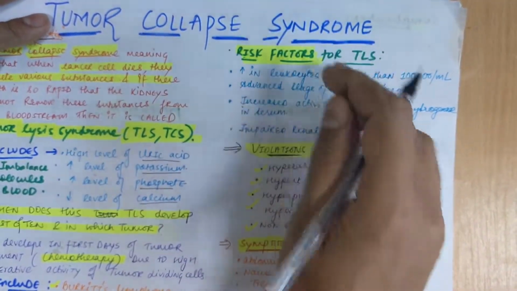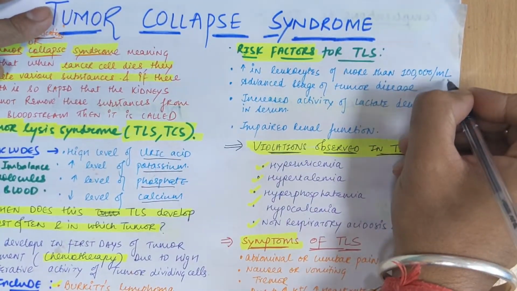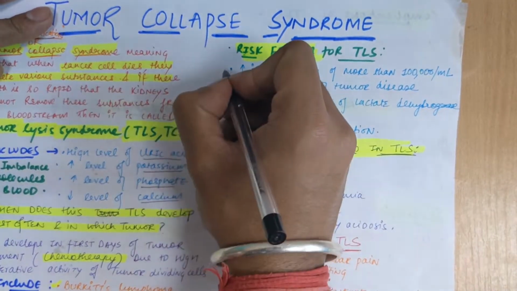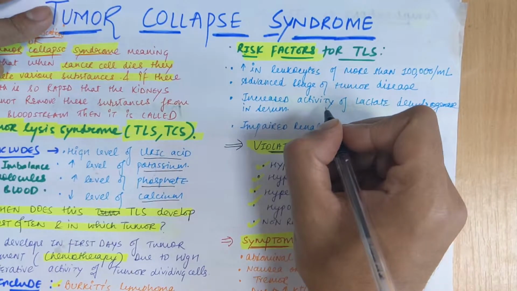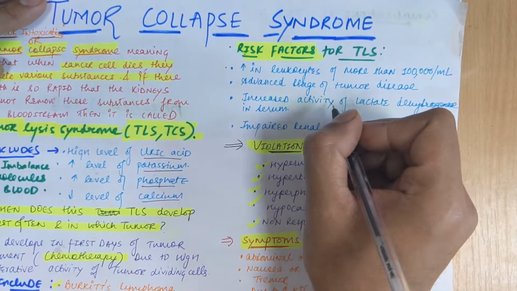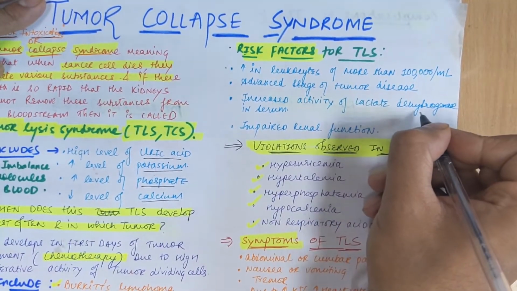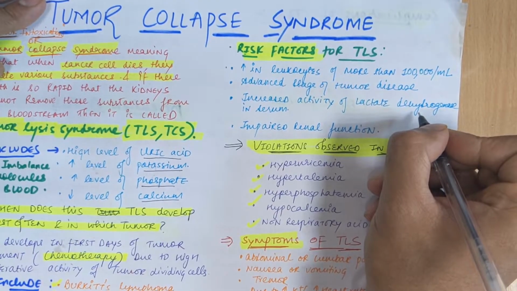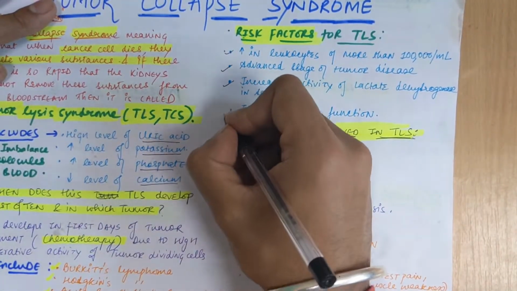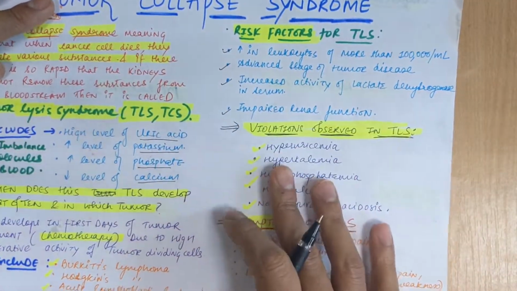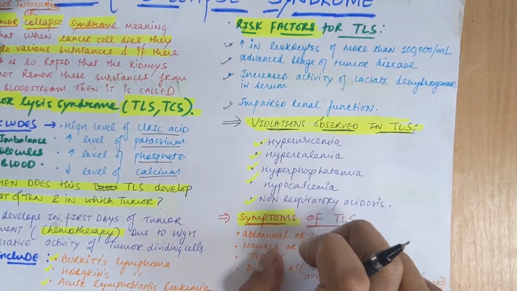Now we have the risk factors for TLS. One is an increase in leukocytes of more than 1 lakh per ml. Cancers in the advanced stage are also at risk of developing tumor collapse syndrome. Also, an increase in the activity of the lactate dehydrogenase enzyme in the serum; if this level is increased, you have a risk of TLS. And impaired renal function or kidney function, whether renal failure or some pathology related to the kidney.